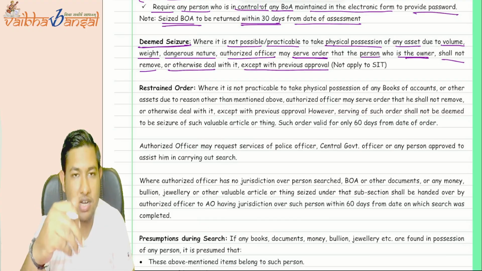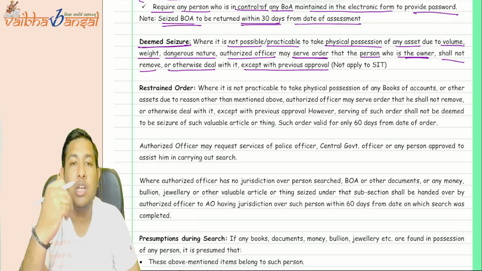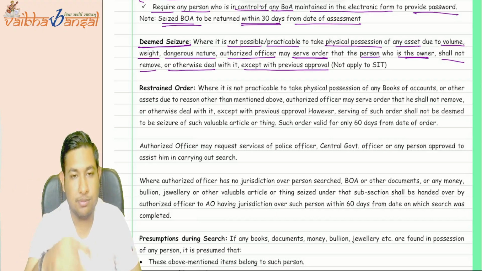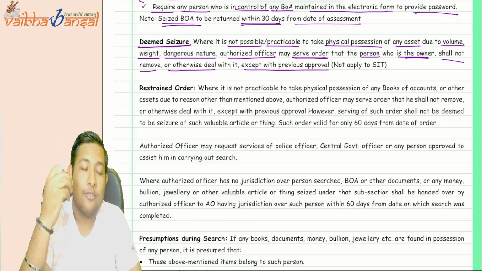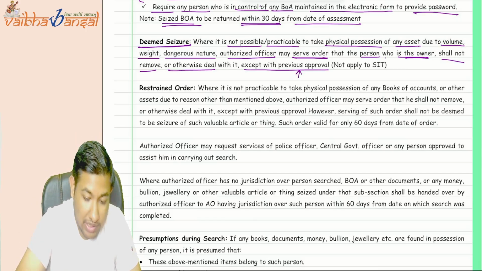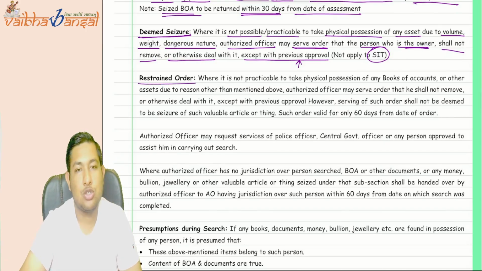We are not taking it. We are not seizing it. But we are just giving you the order that you cannot deal in these particular goods or remove these particular goods from this particular premises. But if you want to remove it, you need to take previous approval from us. Again, this particular thing is not applicable to stock in trade. Now, restraint orders are also given. What are the restraint orders?